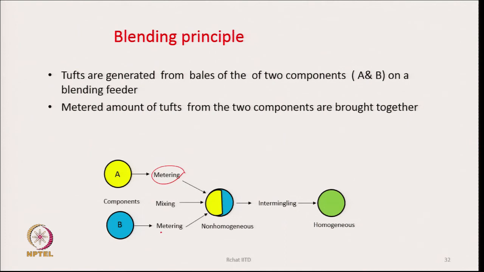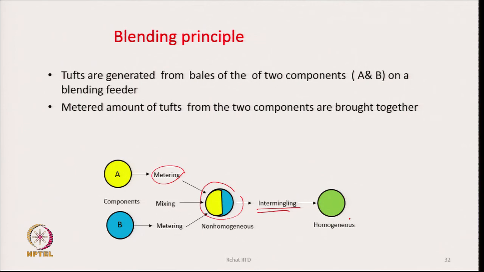From B also, some metered amount is fed depending upon the mixture we want to produce, and then we put them together. Suppose we put them on top of each other and want to mix 50-50, then for this whole circle 50% will be yellow and 50% will be blue, and when we go for intermingling, we will get a homogeneous mixture.